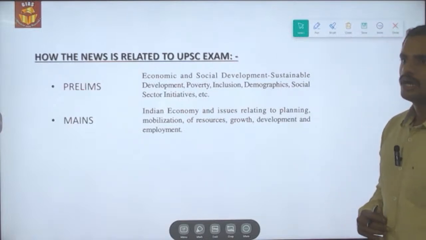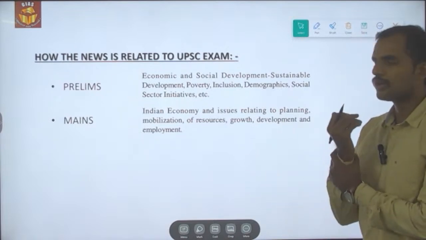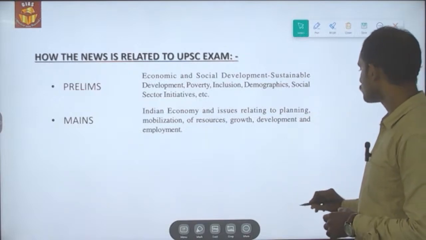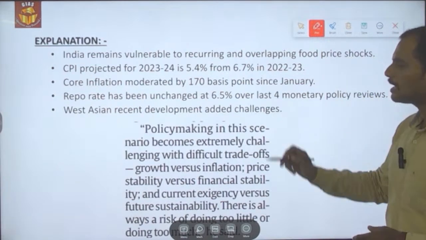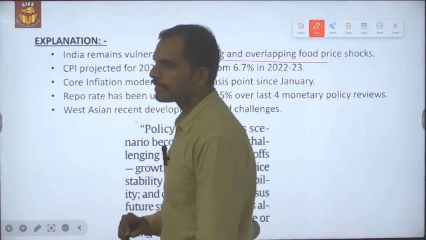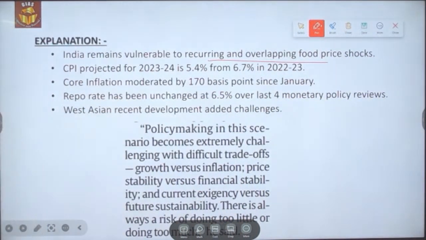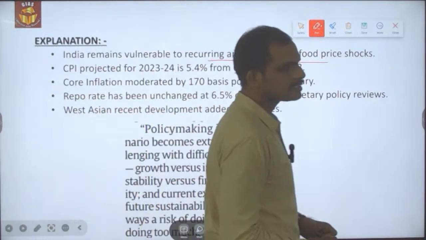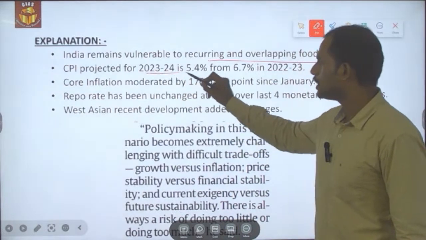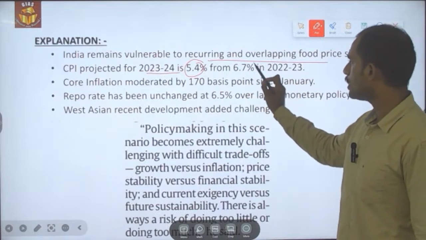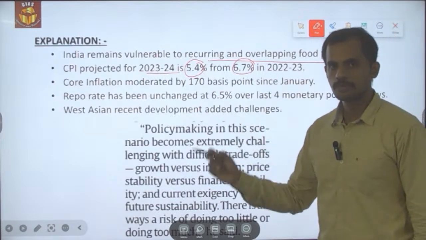Similarly, under mains, GS paper 3 economic development, under a subtopic called Indian economy and issues relating to planning, mobilization of resources, growth, development and employment. So India remains vulnerable to the recurring as well as overlapping food price shocks, as I said, and the recently concluded monetary policy meeting has projected that our consumer price index for 2023-24 is going to be 5.4%, which is lesser when compared to the 2022-23 figure of 6.7%.